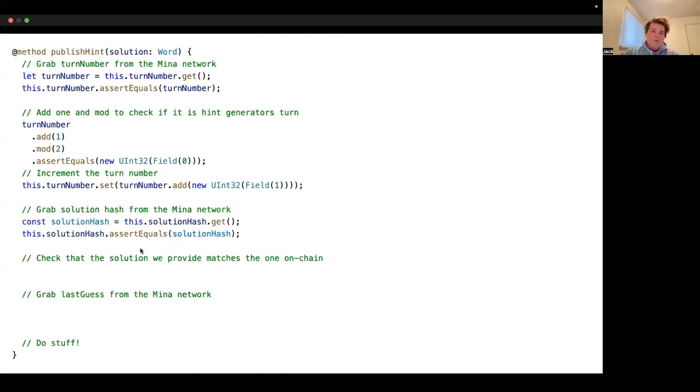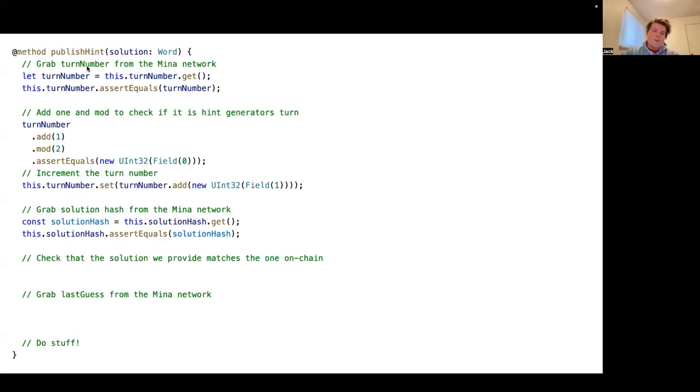We'll grab the solution hash from the Mina network, pretty much the same idea as up here when we grab the turn number. Just now it's with solution hash. We'll check that the solution we provided matches the one on chain. So we'll take the solution hash that we grabbed from the Mina network, and we'll assert that it's equal to the hash of the solution that we passed in.